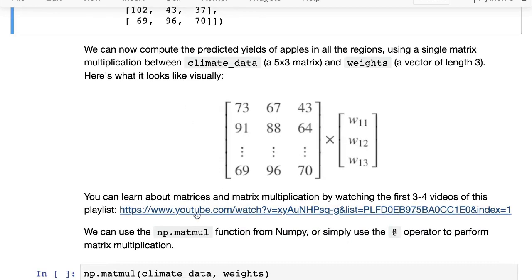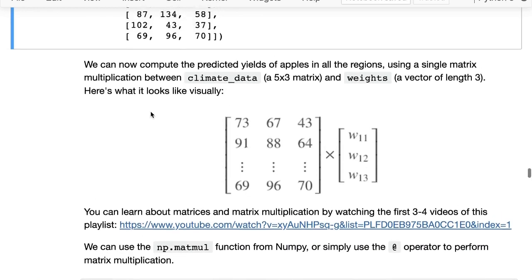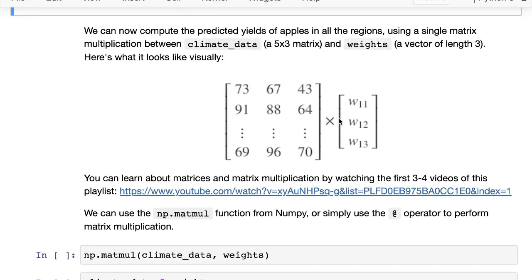And I've pointed to a resource. Once again, there are 3 or 4 videos that you can watch to understand this. But roughly how it works is this. So this is our matrix containing all the data. When we multiply that with the vector containing the weights, we get back a vector as a result. The first element of the vector will be 73 times W11 plus 67 times W12 plus 43 times W13. So basically the dot product of this row and this weights vector.